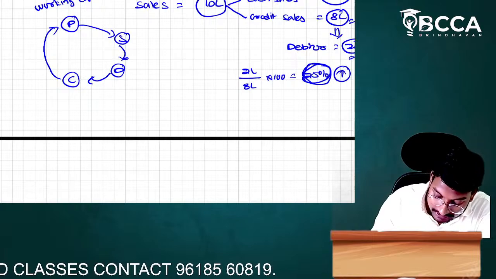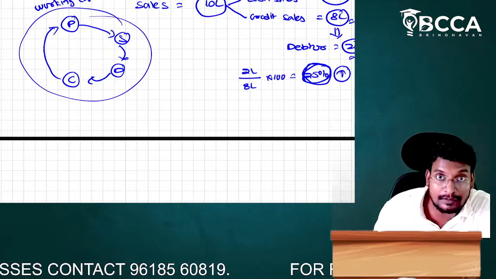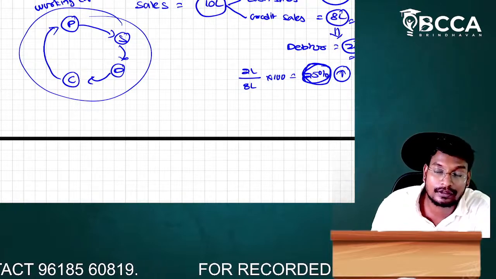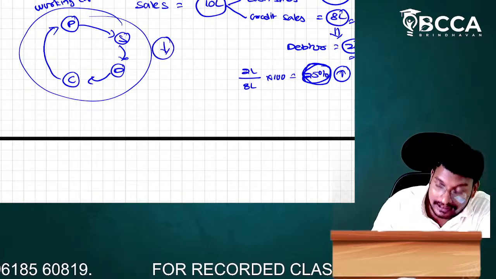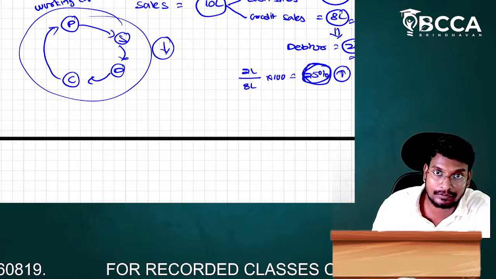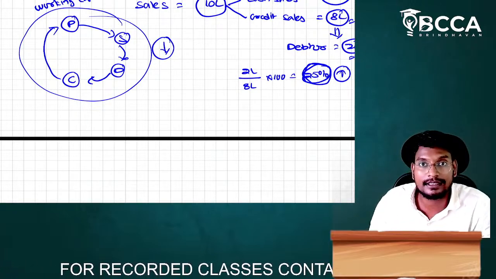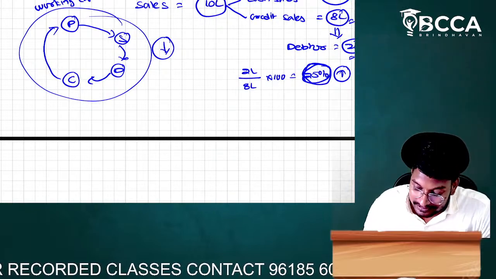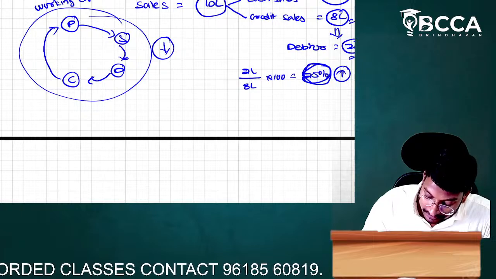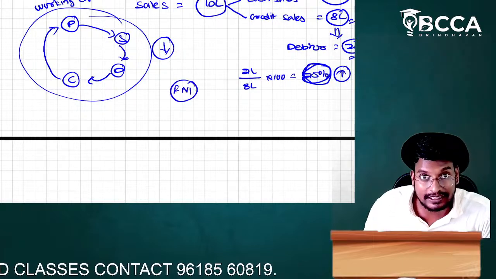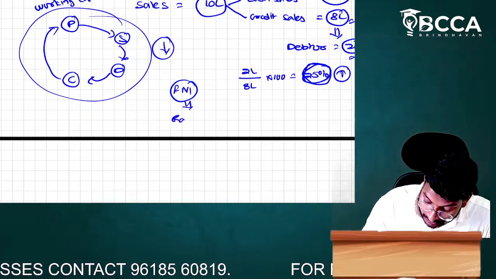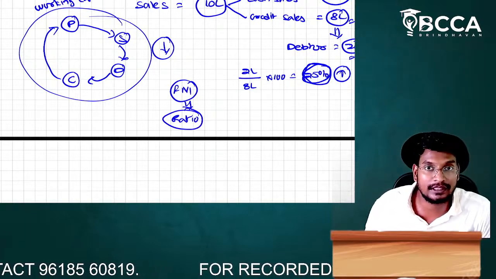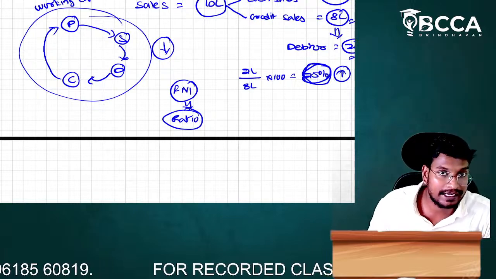Yes or no, sir? In this cycle, the period has to be less or more, sir? Here the cycle period has to be less. Because why, sir? If the cycle is less, that means we are collecting the money in less time. If we collect the money immediately, then we will make more sales. So like that, we have to interpret the financial statements. This interpretation is in which subject? In financial management, and that too in ratio analysis, the chapter called ratio analysis. The interpretation will not be in financial accounting, it will be in the financial management of Group 2.